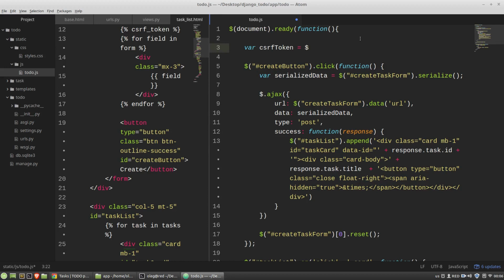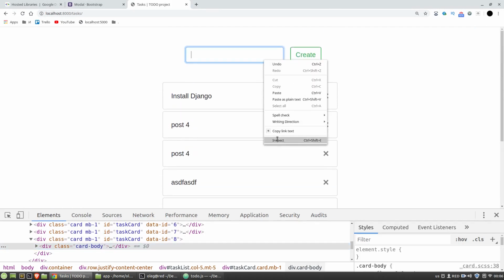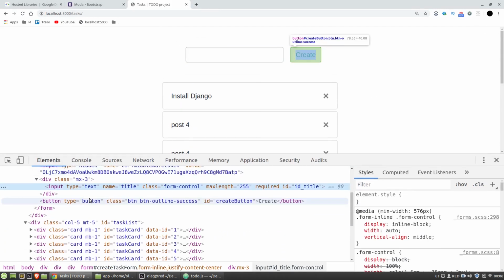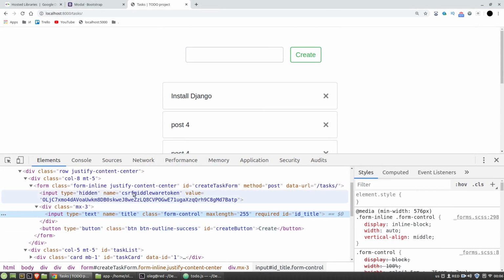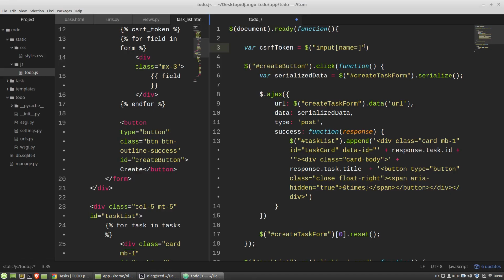And then I have to get the input field with the name csrfmiddlewaretoken. And I have to call the val method.